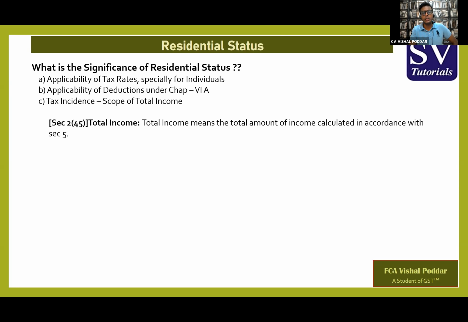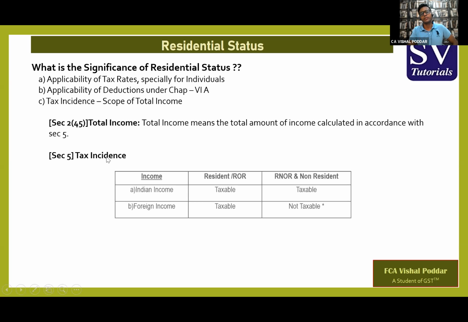Now, from where do we land up with residential status, or why are we giving so much importance to residential status? For this, we have to first go step by step. The law says you have to pay tax on total income, and total income is defined as the total amount of income calculated in accordance with section 5. And section 5, which decides the total income, which is called your tax incidence, that is what all incomes would be included in your total income.